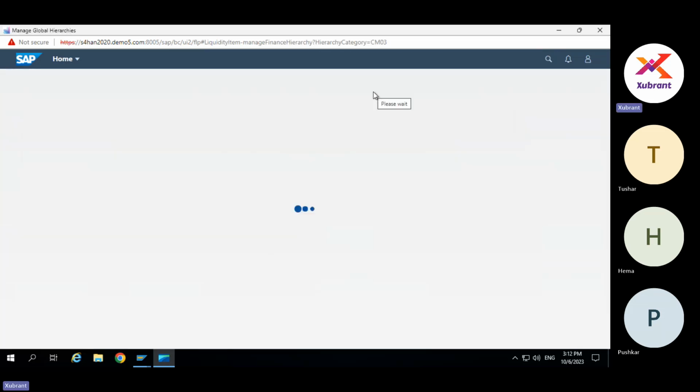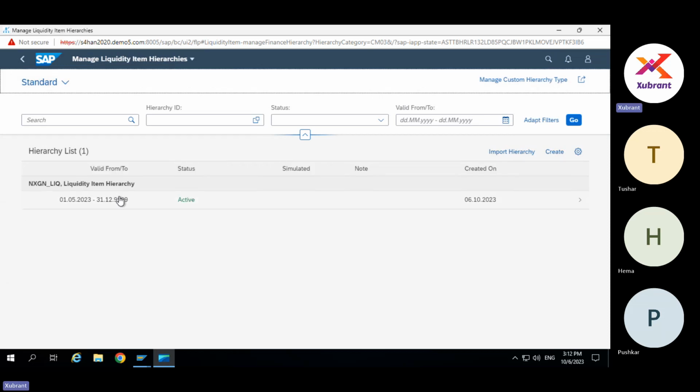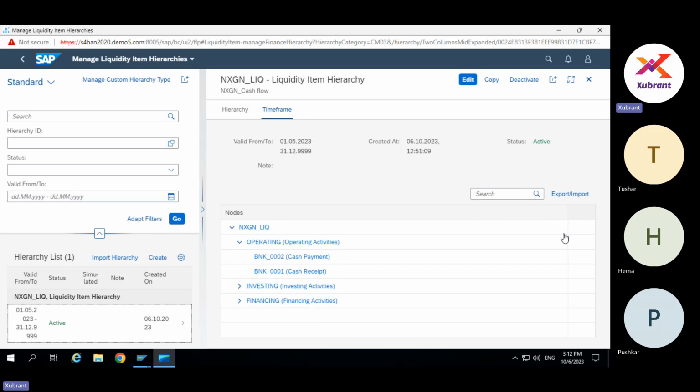There is an app called Manage Liquidity Item Hierarchies. And I have created one default one. It's called NXGen LIQ, a liquidity hierarchy for our company called NextGen.